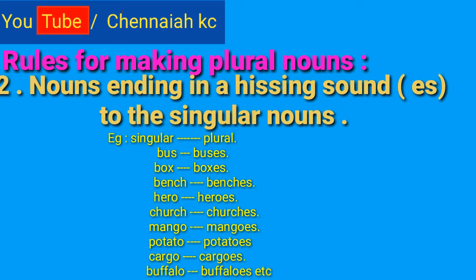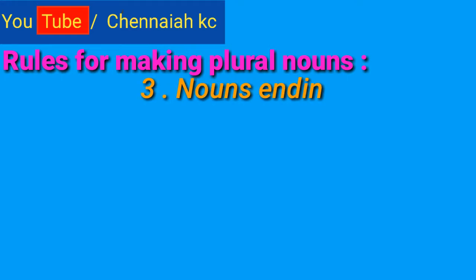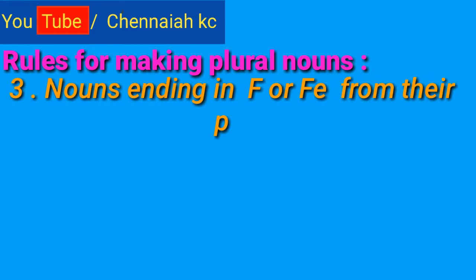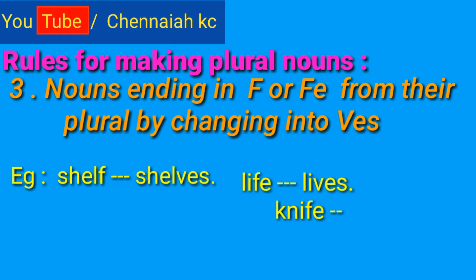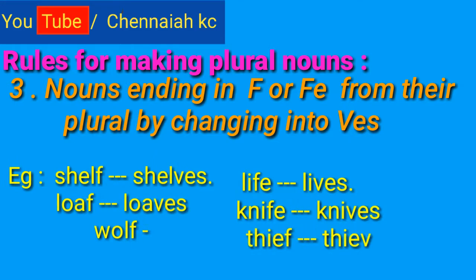Next, I am going to tell you third rule for making plural nouns. See this third one, nouns ending in f or fe form their plural by changing into ves. Listen carefully. Example, self is a singular, selves are plural.